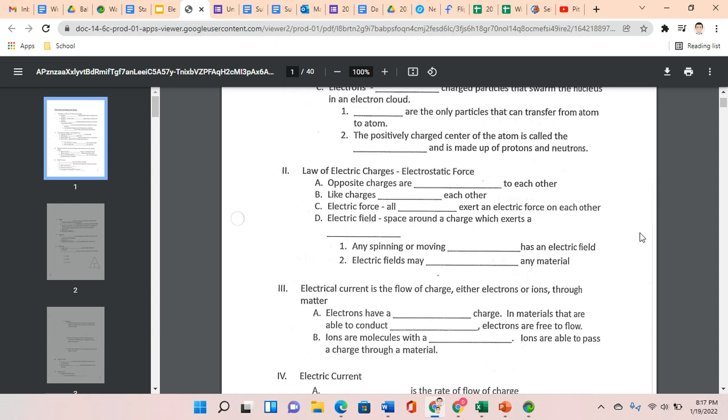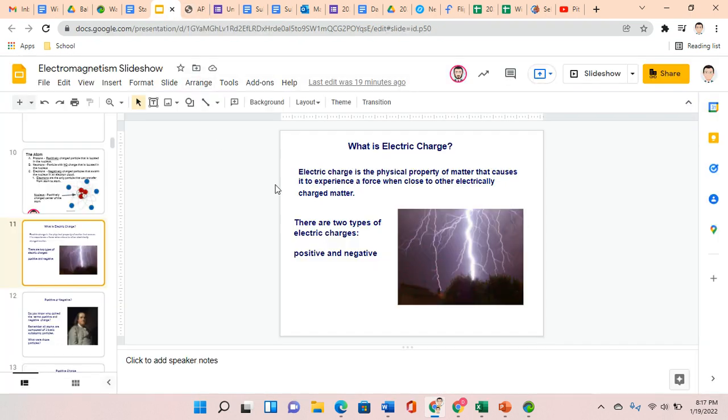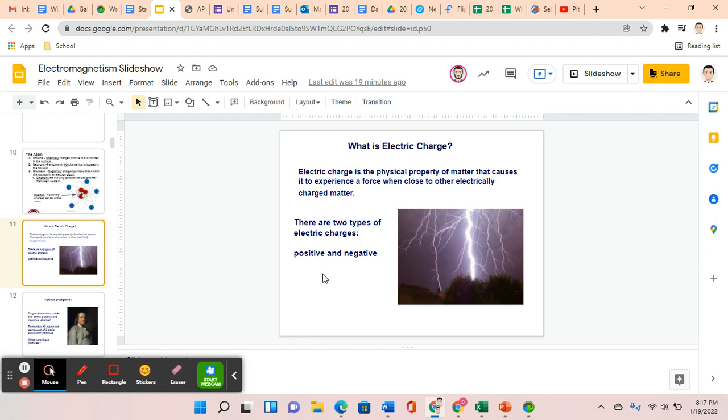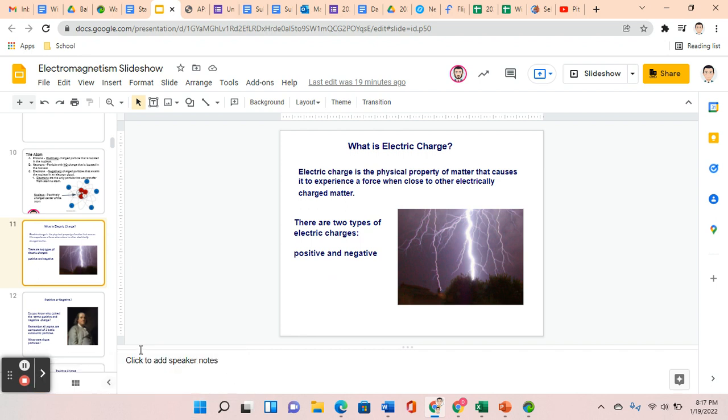Today's discussion will be on the law of electric charges, electrostatic force, which you will find on page 1 of your notes, Roman numeral 2. Electric charge is a physical property of matter that causes it to experience a force when close to other electrically charged matter. There are two types of electric charges, positive and negative charge.